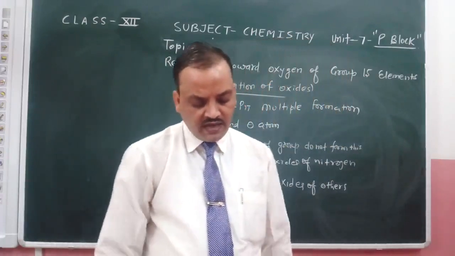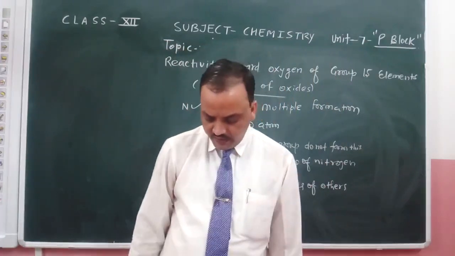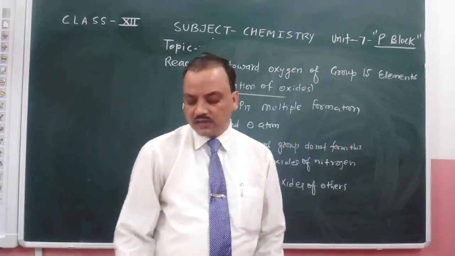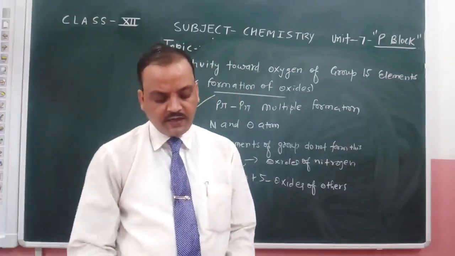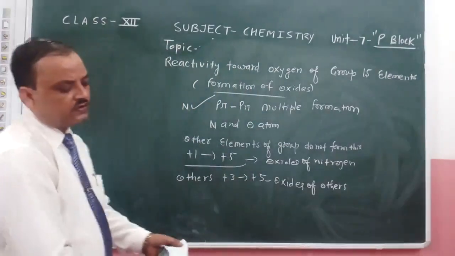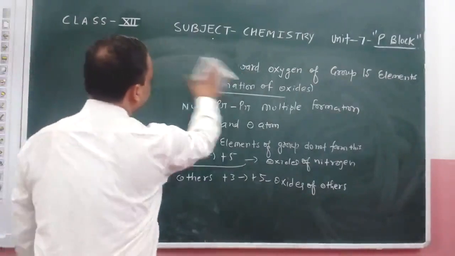Now we have a table, and in this table we see how the oxides of these group 15 elements are formed.